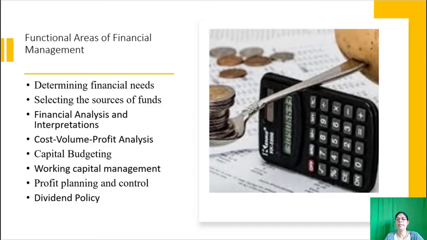The scope of financial management has widened to cover capital structure, dividend policies, profit planning and control, depreciation policies, and the techniques of financial analysis like financial statement analysis, fund statements, and ratio analysis, and is also helpful in analyzing the financial strength of the enterprise. The following are the functional areas of financial management: determining financial needs, that is, for what the funds are required; selecting the sources of funds, that is, from where the funds are to be collected; financial analysis and interpretation,